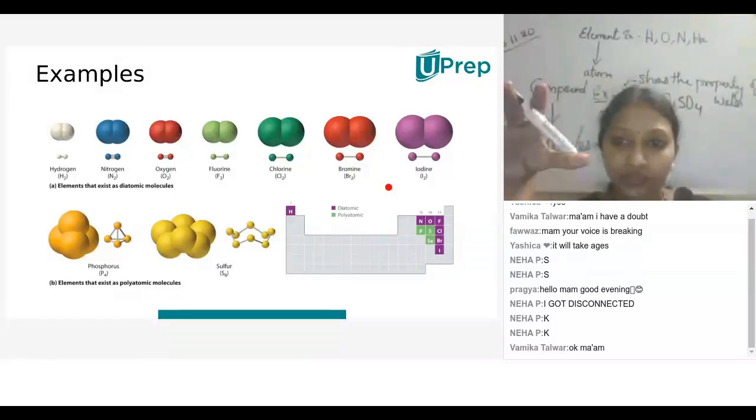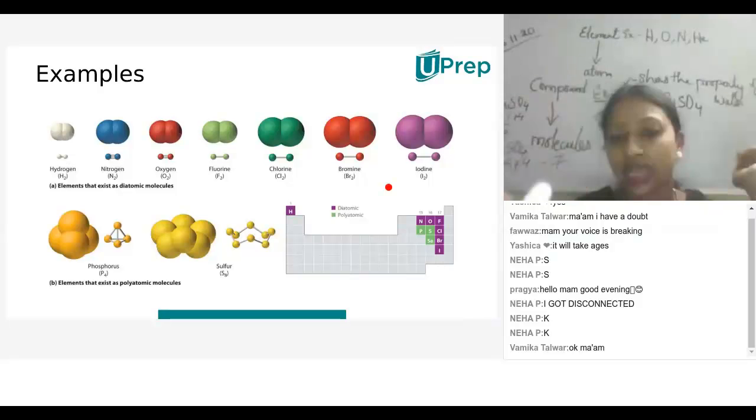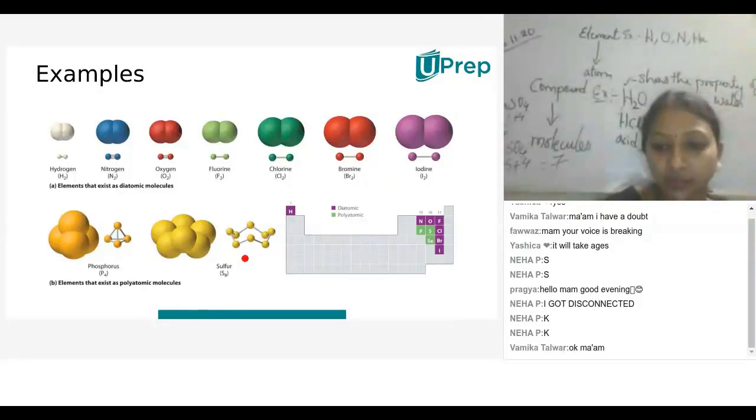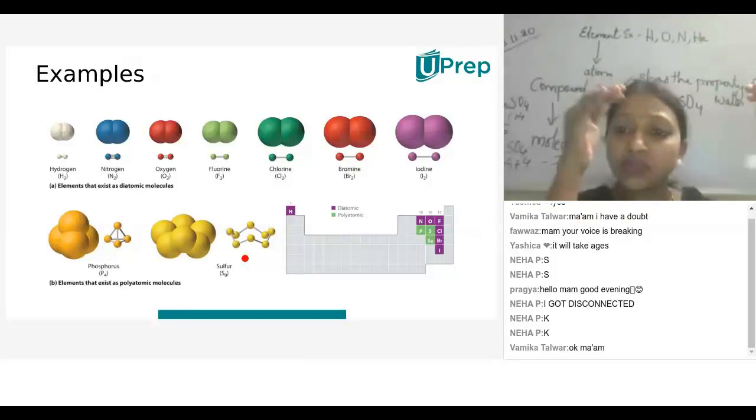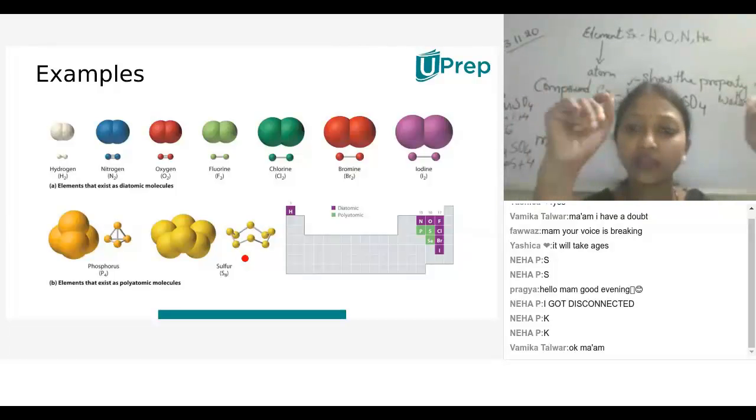Sulfur is 8, a crown-shaped structure. You can see the yellow balls in the crown-shaped structure. The atomicity of sulfur in general is 8. Atomicity is nothing but the number of atoms present in a molecule.